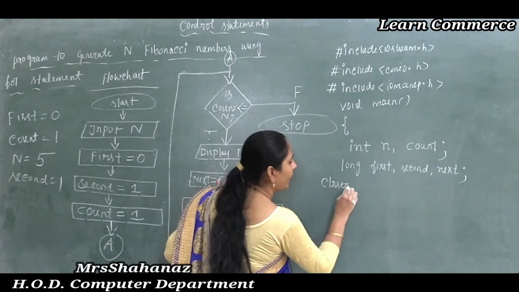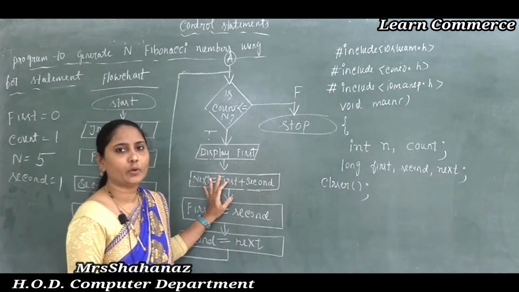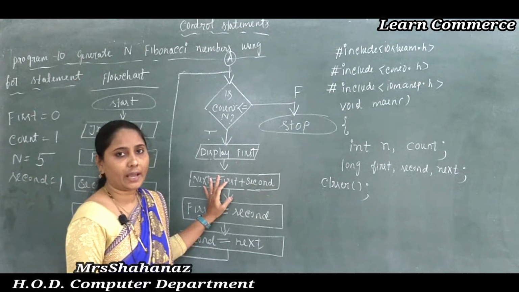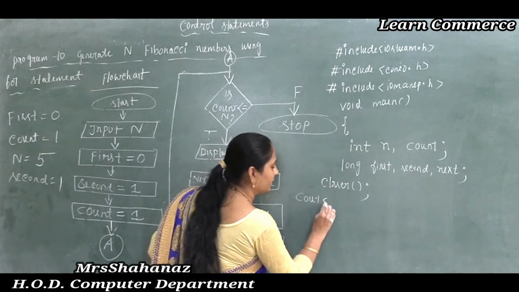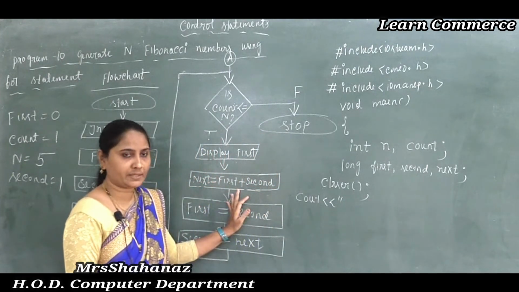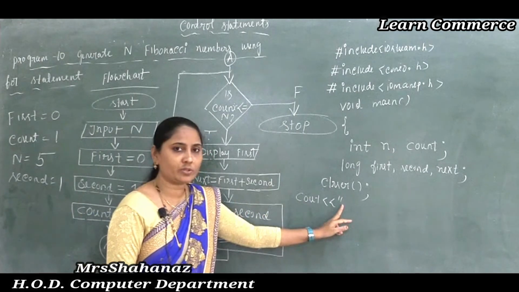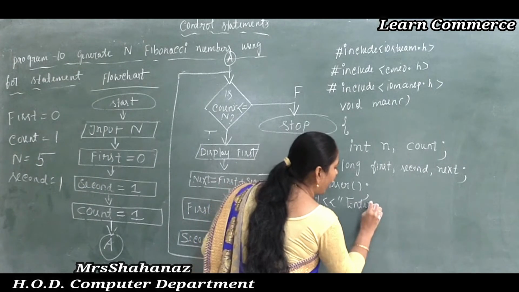Later next one is clrscr. As we know, we already used the header file conio.h here to clear the screen, and later I am displaying one message. The message is by cout. In case I wish to display any message by using cout, with the opening of double quotation I am entering: enter a number.